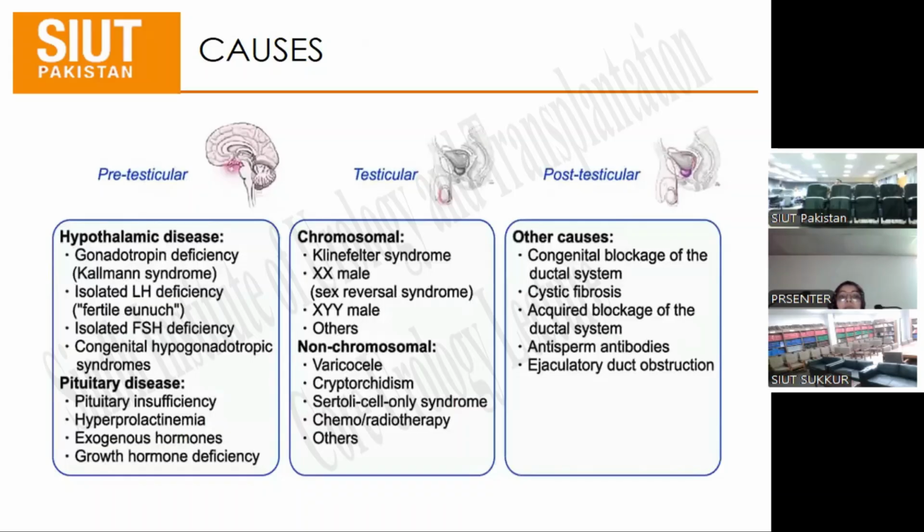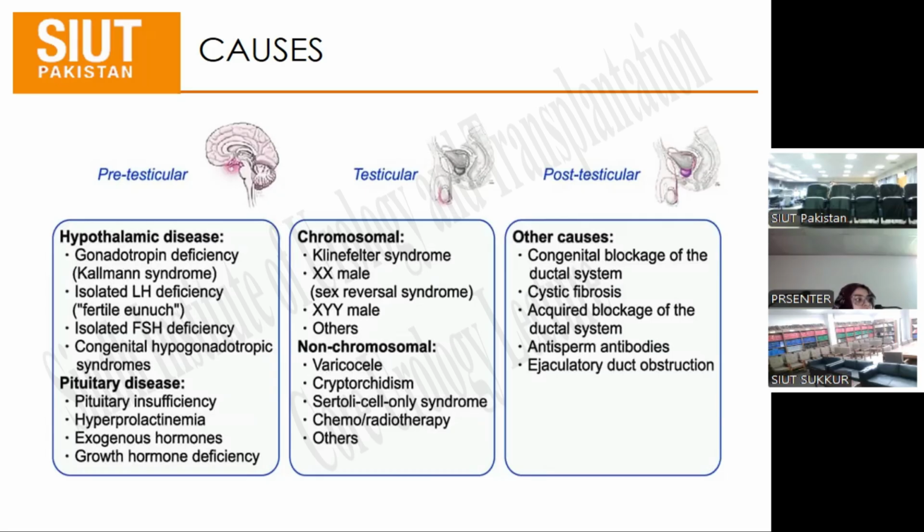Okay, so the causes will be broadly categorized into pretesticular, testicular, and post-testicular. Pretesticular is further divided into hypothalamic and pituitary diseases. In hypothalamic diseases, we'll be seeing gonadotropin deficiency, which is also known as Kallmann syndrome, isolated LH deficiency, isolated FSH deficiency, congenital hypogonadotropic syndromes. And in pituitary diseases, we'll be seeing pituitary insufficiency, hyperprolactinemia, exogenous hormones, and growth hormone deficiency.